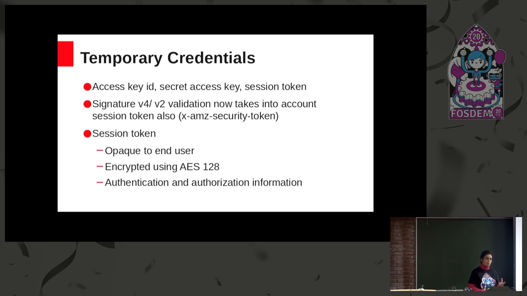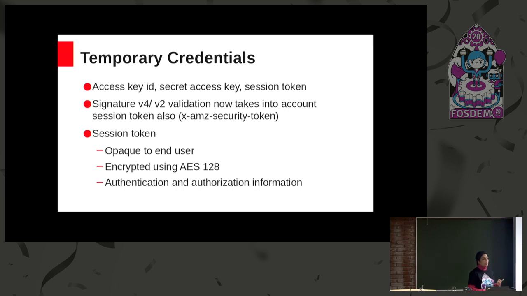Whenever a user makes any S3 call using these temporary credentials, the RGW extracts authentication and authorization information from the session token.